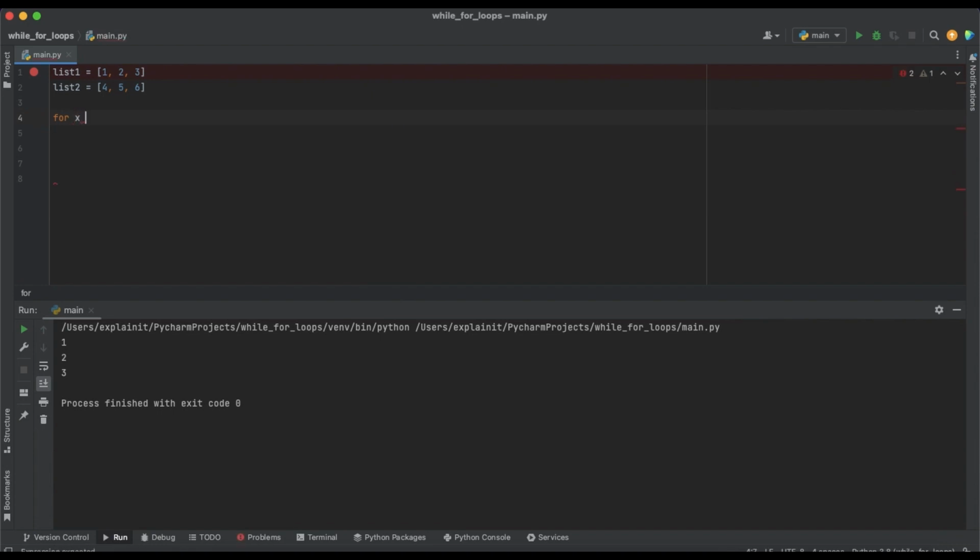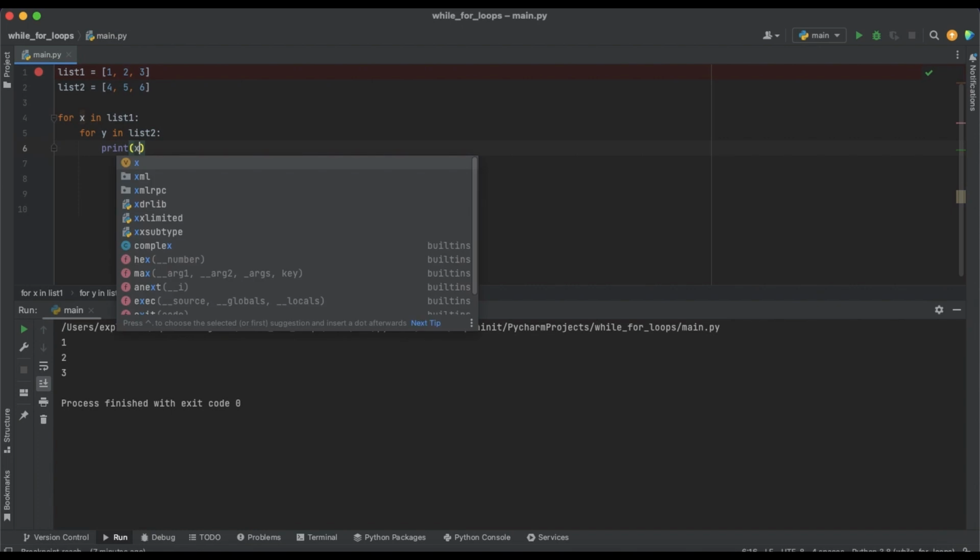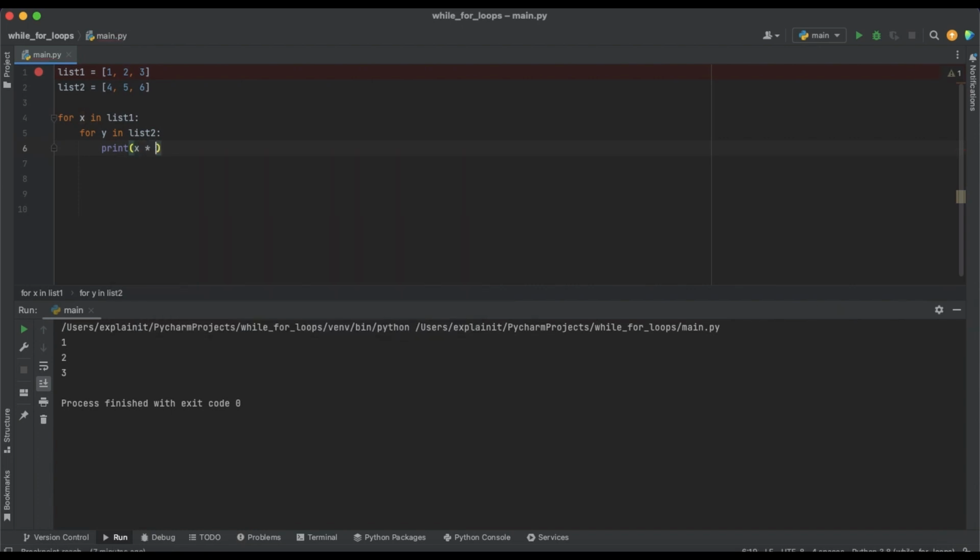And then we will create the nested for loop. So we will write for x in list 1. Then we will write for y in list 2. So we iterate through both. And then we will print x times y. In this example, the outer for loop is iterating over the elements of list 1, and for each iteration of the outer loop, the inner for loop iterates over the elements of list 2.